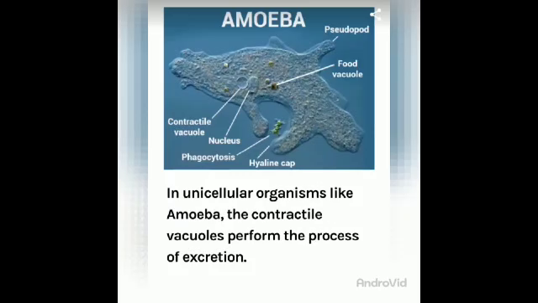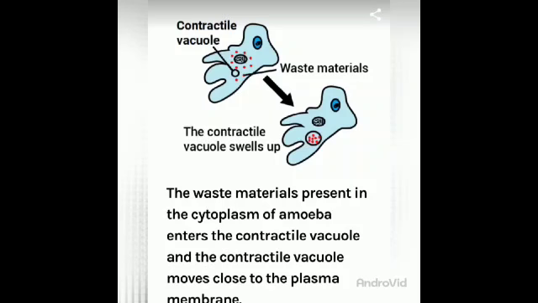In unicellular organisms like amoeba, the contractile vacuole performs the process of excretion. Here you can see the contractile vacuole of amoeba, which performs the process of excretion. Here the contractile vacuole is present, and in the next picture you can see the waste material is coming out. The contractile vacuole first collects all the waste material, and in the second picture you can see the contractile vacuole swell up because of the concentration of the waste material.